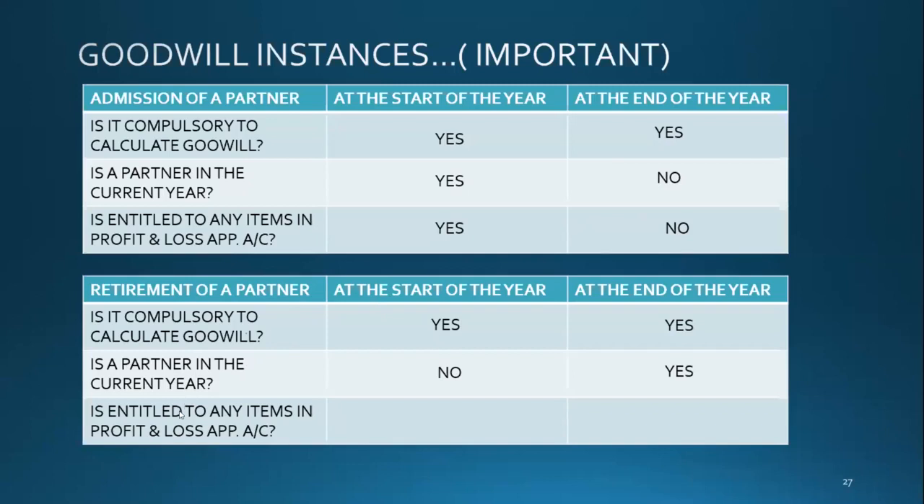What if he retires at the start of the year? Is he entitled to any items in the profit and loss appropriation account? No, because he retired at the start of the year. But if he retires at the end of the year, is he entitled? Yes. Good. So these are the things you need to know, because dates are really important.